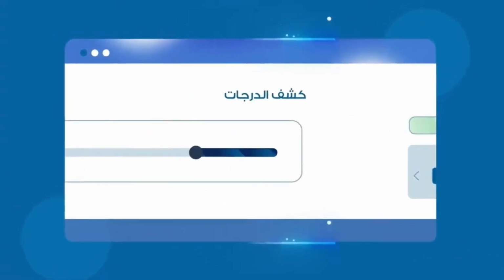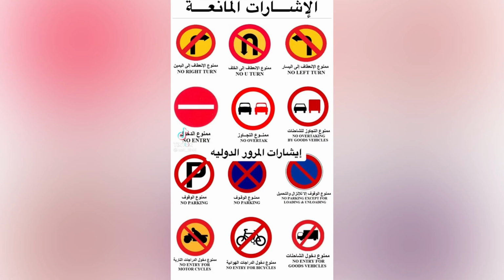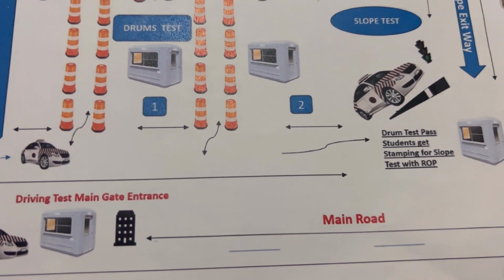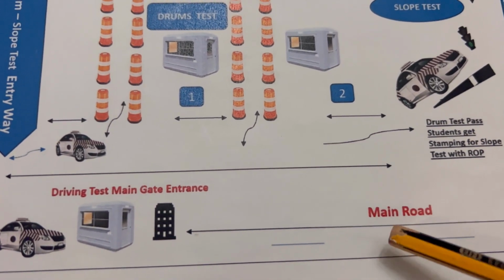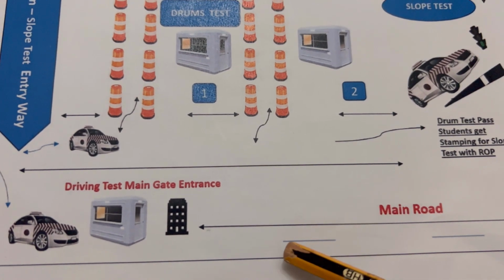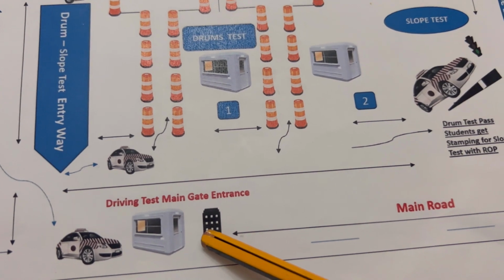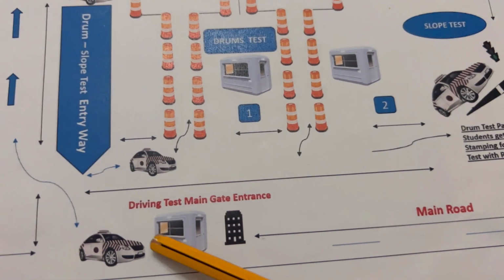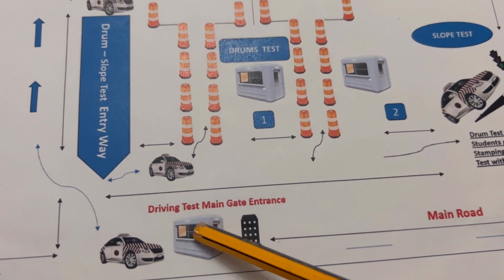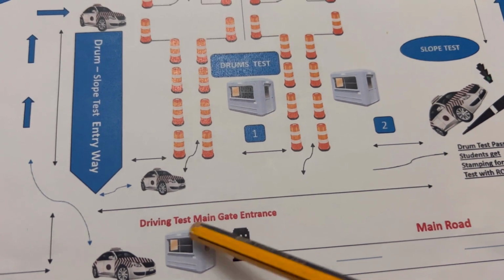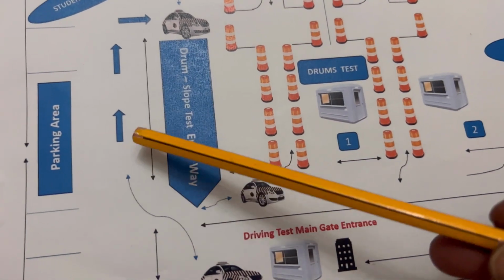Next, your trainer will take you to the drum location test. You will drive. This is the main road to the gate. You will drive your car to the location of the gate. You will present all your required papers to the examiner at the gate. After checking all your papers, you will go inside. This is the parking area.